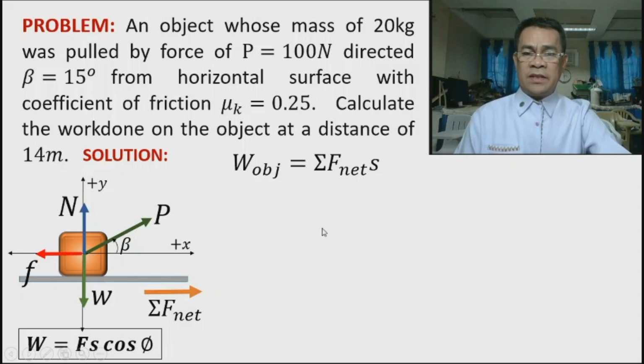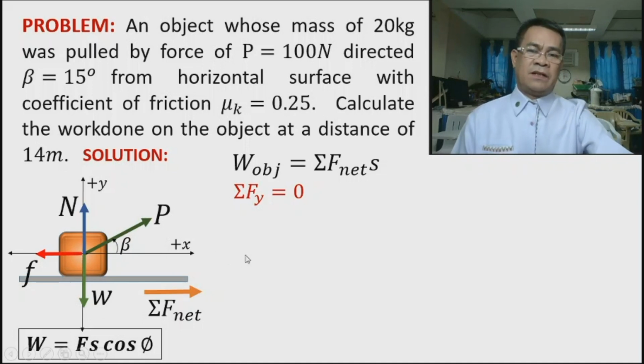So the first thing to do is to sum up all forces along y, and take note, equate to 0. Why 0? Because there's no unbalanced force along y, because the object moves directly towards positive x, which is the assigned axis for our problem. Okay, so what are the forces along y? Look at the free body diagram. We have the normal force, positive, and the weight is negative.